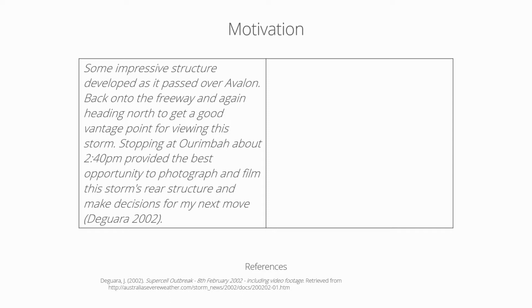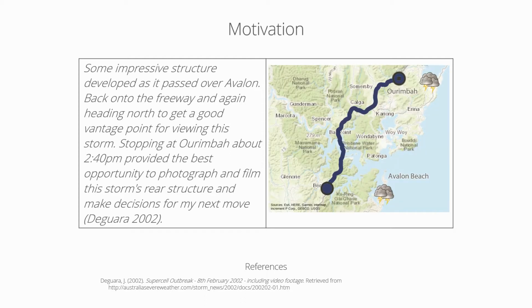storms. In addition to this contextual information, there is potentially valuable linguistic information like the author's tone, sentiment, and enthusiasm, a time reference, details about the storm's nature itself, and the author's reasoning behind her or his movements and stops. Given this information, it would be straightforward to map this movement like what is shown on the right, with storms near Avalon Beach, Australia in the south, the person's driving route along the M1 freeway north, and more storms near Orimba to the north.